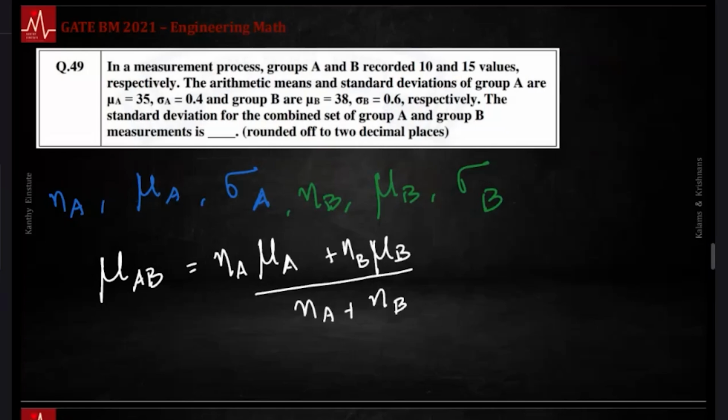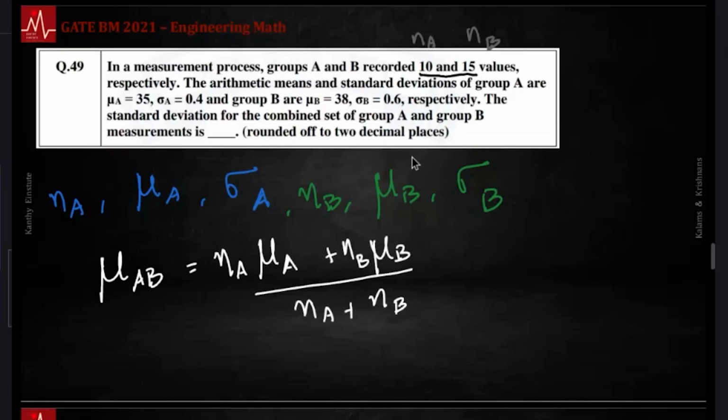Notice I wrote it in a format where this is just a simple weighted average, right? Can we quickly calculate what these numbers are? So you have your NA here, your NB here. The N is the number of recordings. That's why I also wrote it down here: the number of recordings, N, and the values. If someone has more data, you give them more weightage.